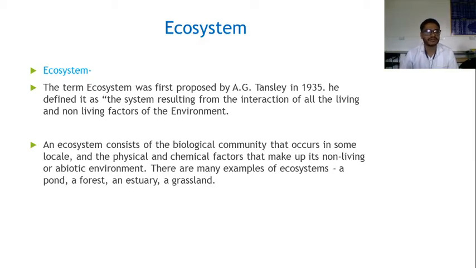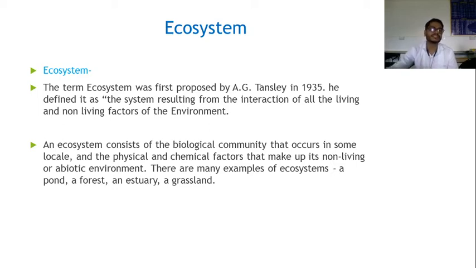The term ecosystem was first coined by the scientist A.G. Tansley in 1935. He defined it as the system resulting from the interaction of all living and non-living factors in the environment. It is a very simple concept. In our surroundings, many factors are present. Some are biotic factors and some are abiotic factors. Biotic factors mean the living factors and abiotic factors mean the non-living factors. The interaction of these with the environment is known as the ecosystem.